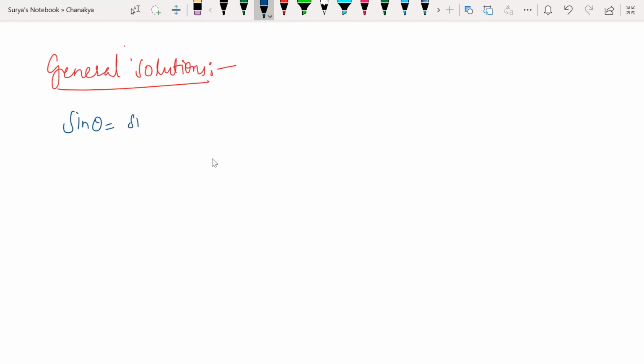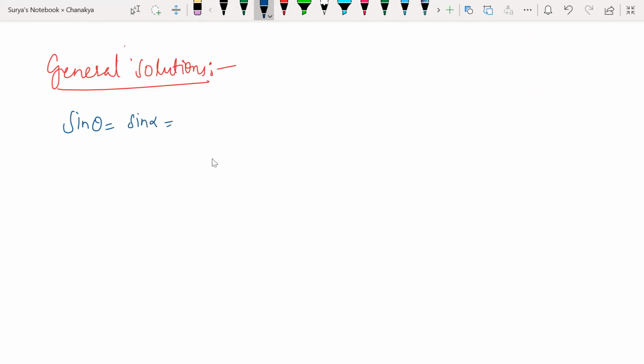Guys, for general solutions, we have three formulas. Look at this. The first is for sine theta. What is the general solution for sine theta? Sometimes sine theta can be written in terms of sine alpha.